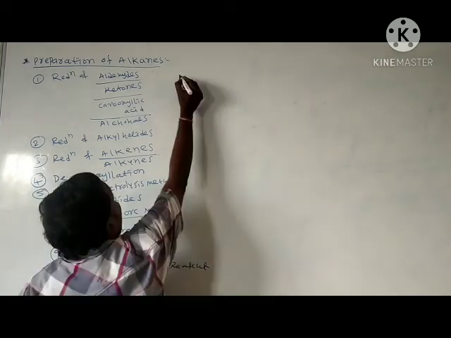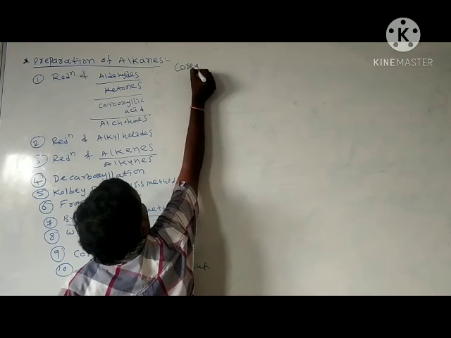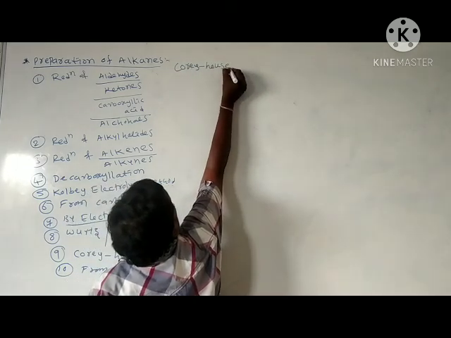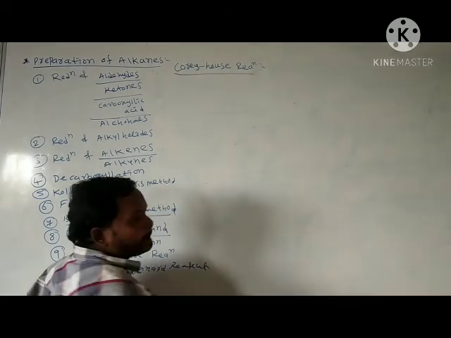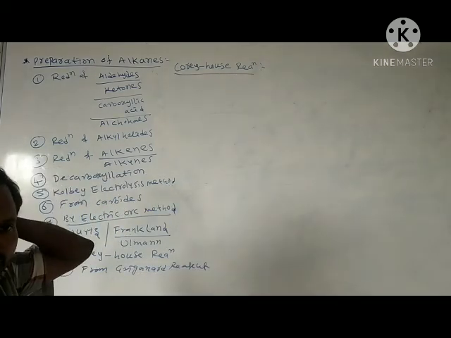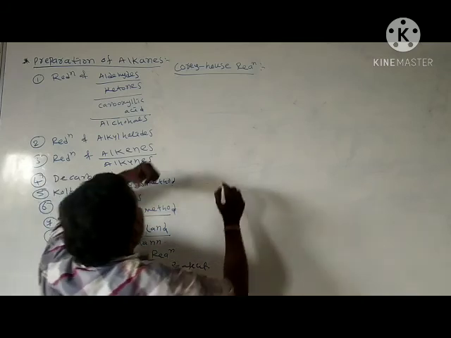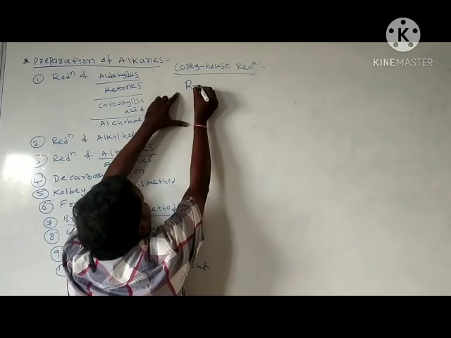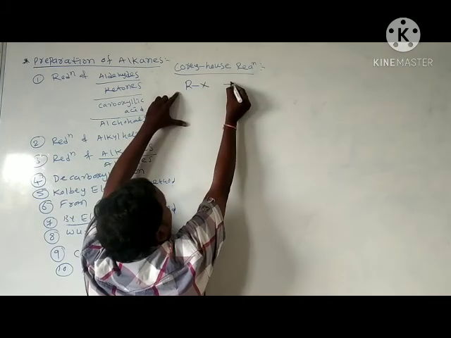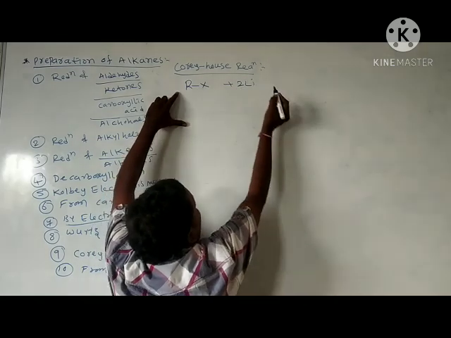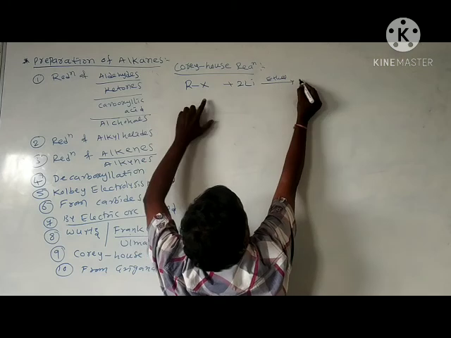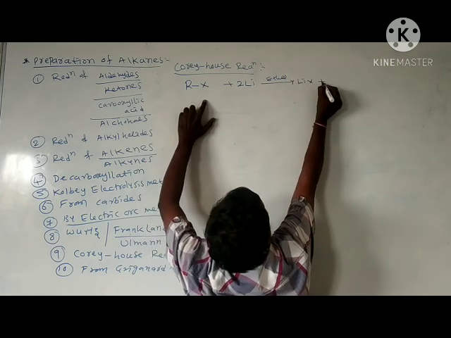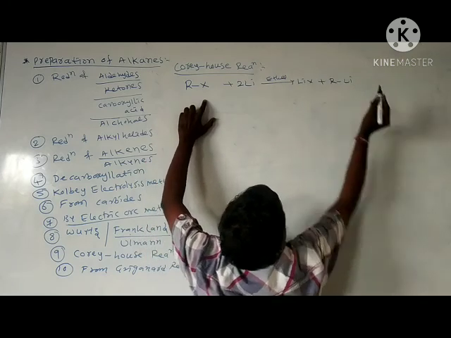Corey-House reaction means, first you take the alkyl halide, reacts with 2 moles of lithium in presence of ether, forms LiX plus RLi.